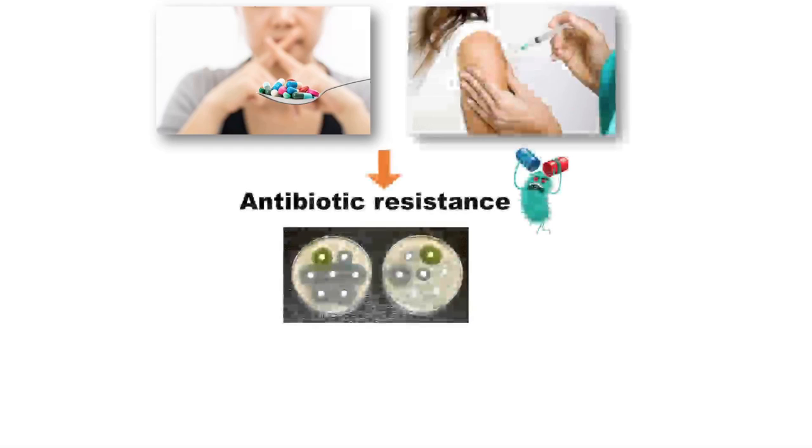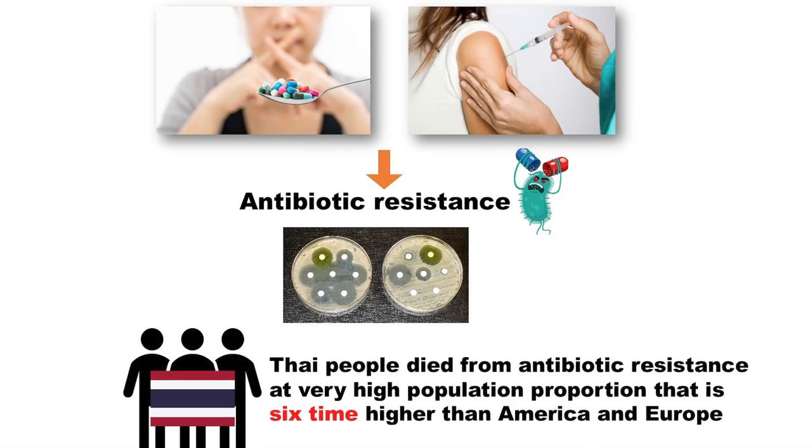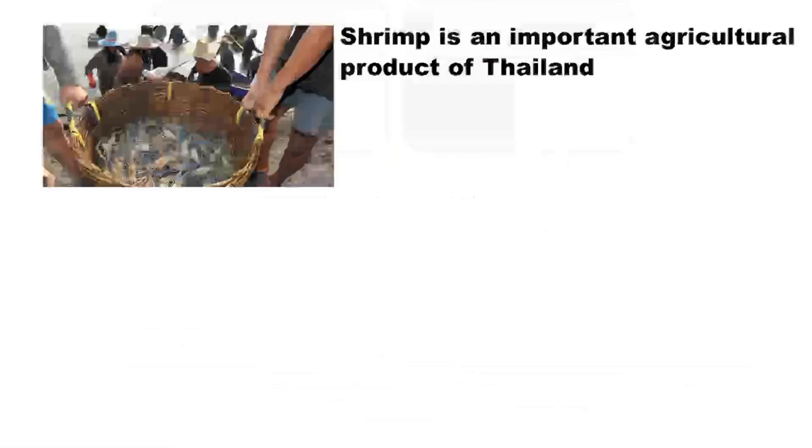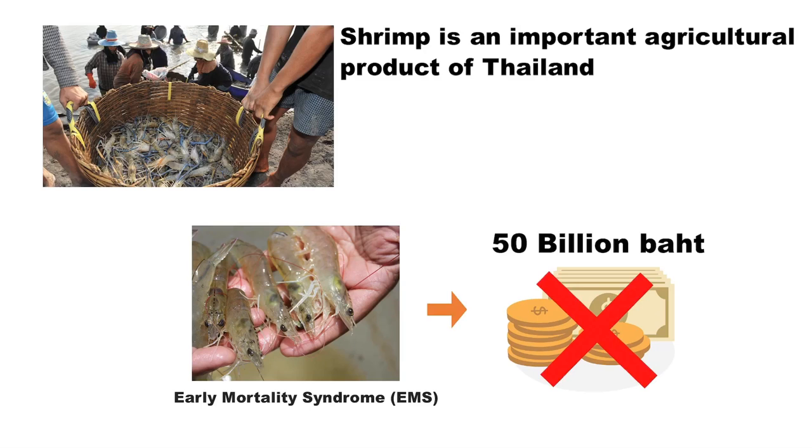In Thailand, the ratio of people who die from antibiotic resistance to the population is 28.3 to 100,000. This ratio is 6 times higher than in America and Europe. If this problem occurs in shrimp farming, what will happen? EMS alone in shrimp destroyed the economy, with a value of around 50 trillion baht. Thailand lost its first rank as the world's biggest shrimp exporter.